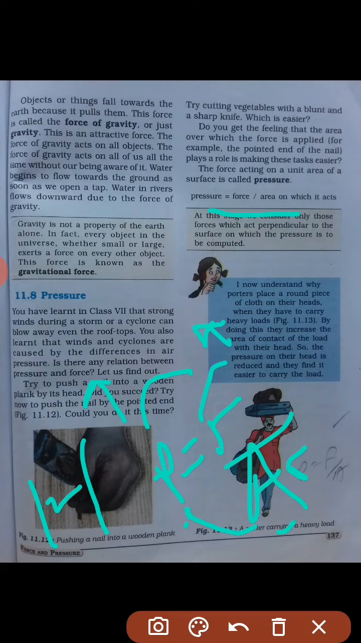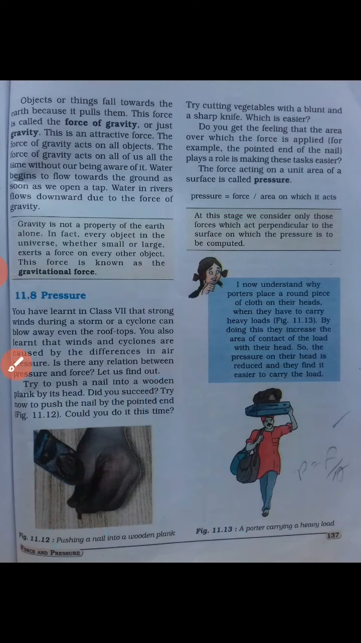Okay. Similarly, another example you have to find out, like the sharp edge of a knife. What is that? A very thin part is cutting the object, which means the area is what? Very less. So when the area is less, then pressure will be what? More, correct, because they are inversely proportional. If one is more, the other will be less. If one is less, the other will be more, correct. Okay, so it is clear to you, I hope so.